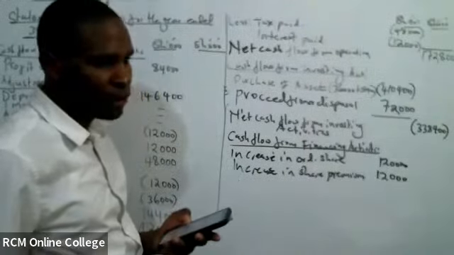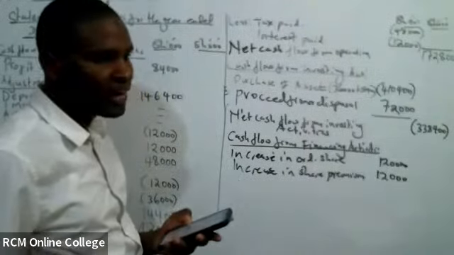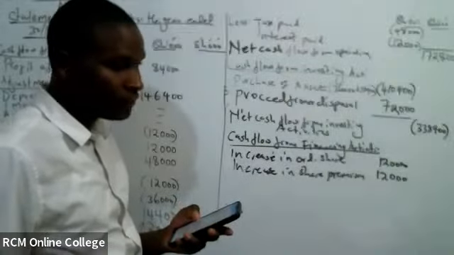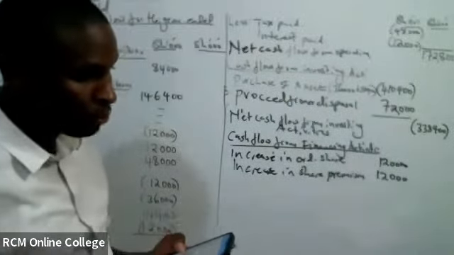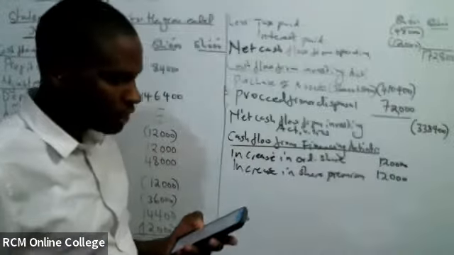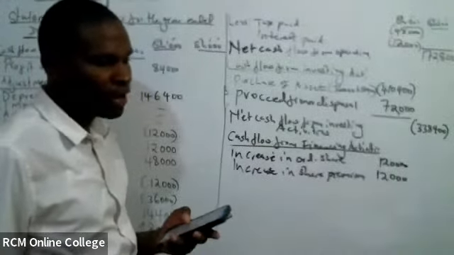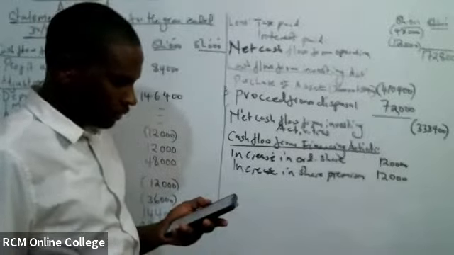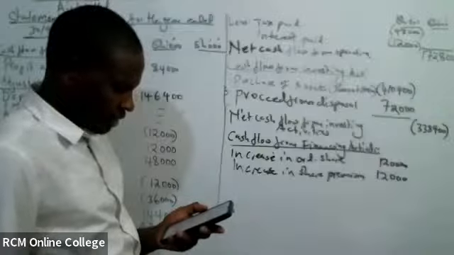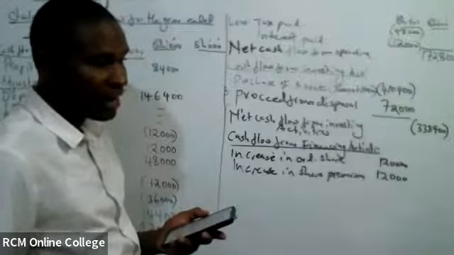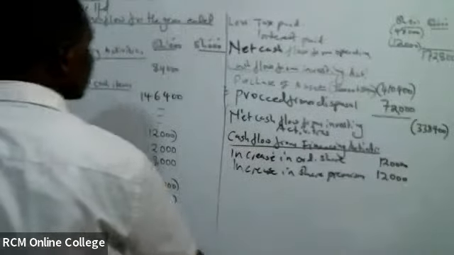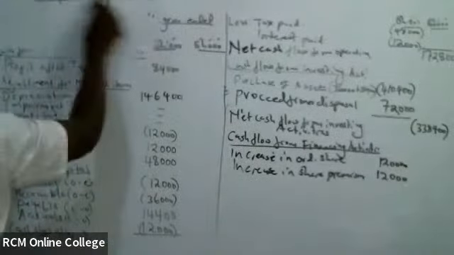Retained earning will always help you to get the dividend paid. But in this case, wametupatia proposed dividend. So haina shida, tutatumia hiyo proposed yenye wametupatia. So can we check whether the dividend was paid or it was received? So if I can see the proposed dividend, we can open an account. Proposed dividend account.